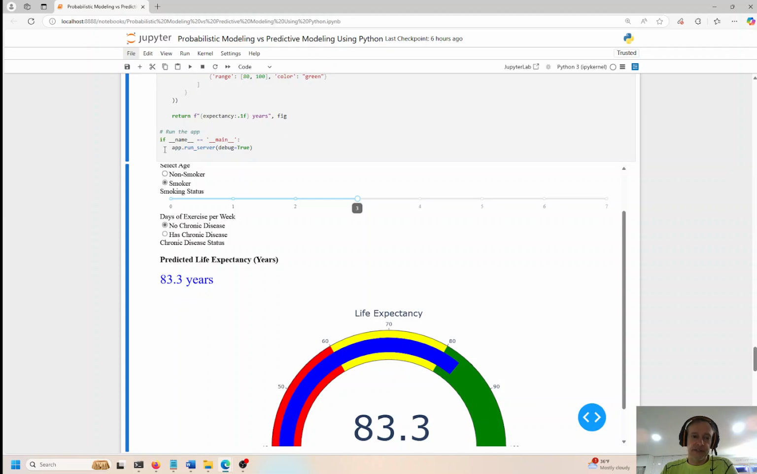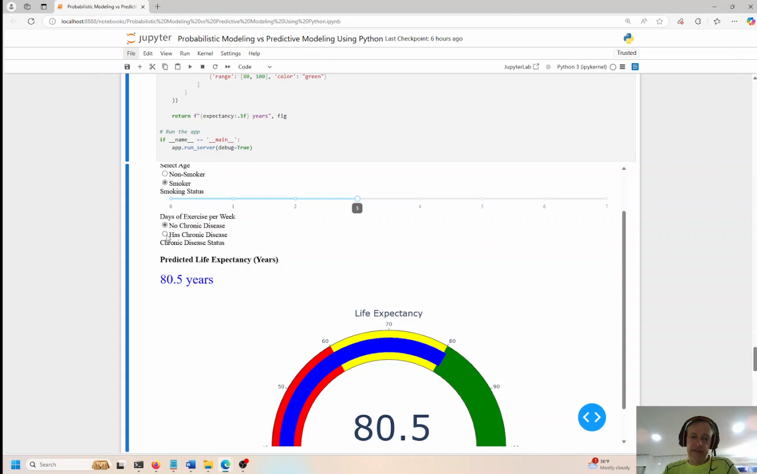Oh, something didn't refresh. Let me do this one more time. 80.5. Oh, I think it's somewhat random too. Okay, it's kind of random. When it's recalculating this, it's a little bit random.